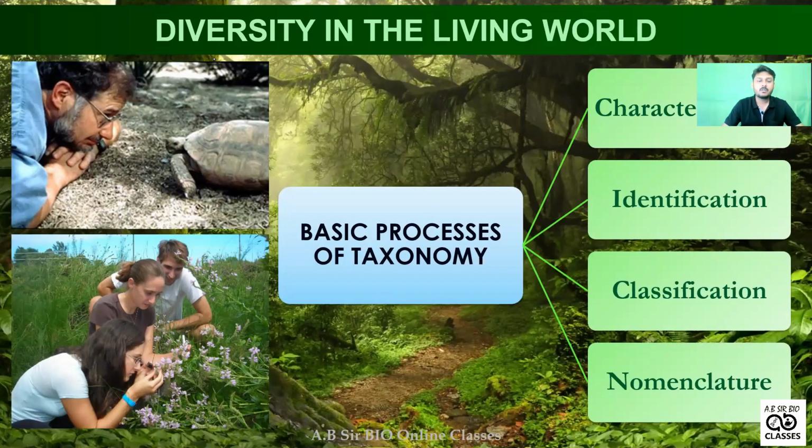Remember, the first process for the basic taxonomy is characterization. So that means if you go into, suppose, Kaziranga National Park, lots of living organisms are there. If you take the plant species, the animal species, fungi, protista, bacteria, lots of species are there. So when you first see them, you have the idea of their character, which is morphologically visible. What is morphologically visible? Here you can see one scientist is seeing the turtles. So turtles have specifically a few features, thereby you can say this is turtles.